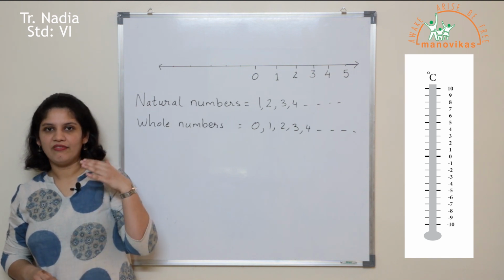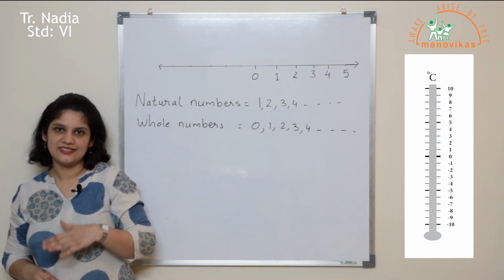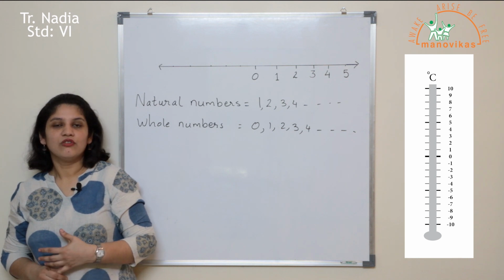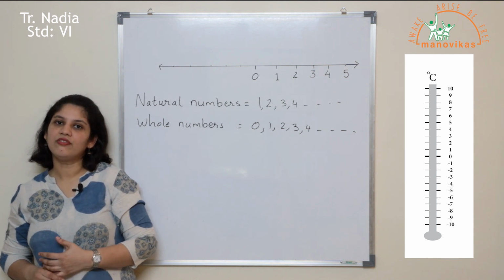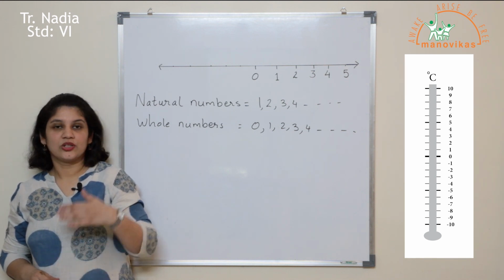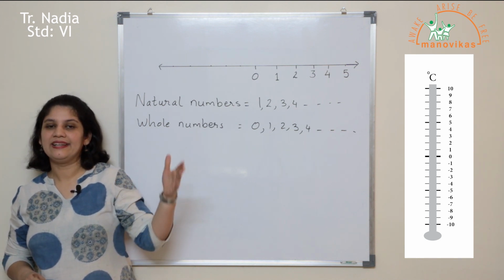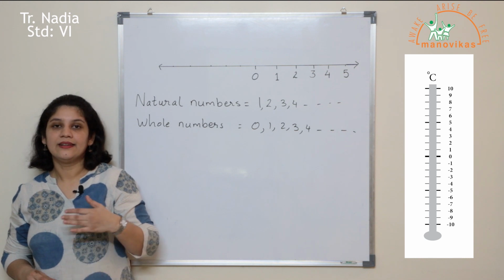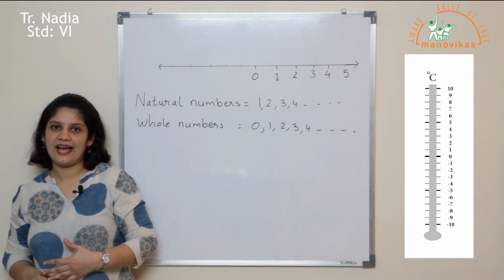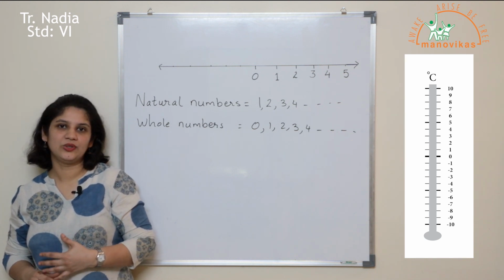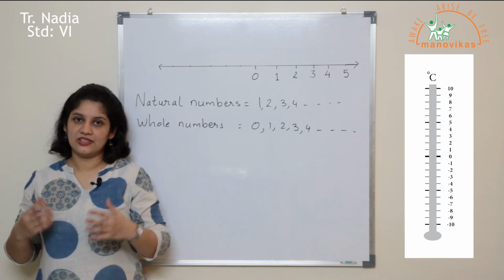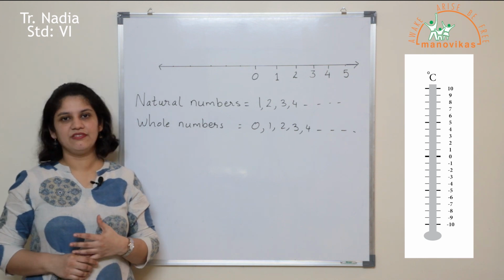So we need a value which is less than 0. Now how will we show a value less than 0? For this we have to make use of negative numbers. So the temperature in the evening was 0, at night it has dropped further low by 2 degrees Celsius. That means the temperature at night was minus 2 degrees Celsius. So this is the introduction of negative numbers.